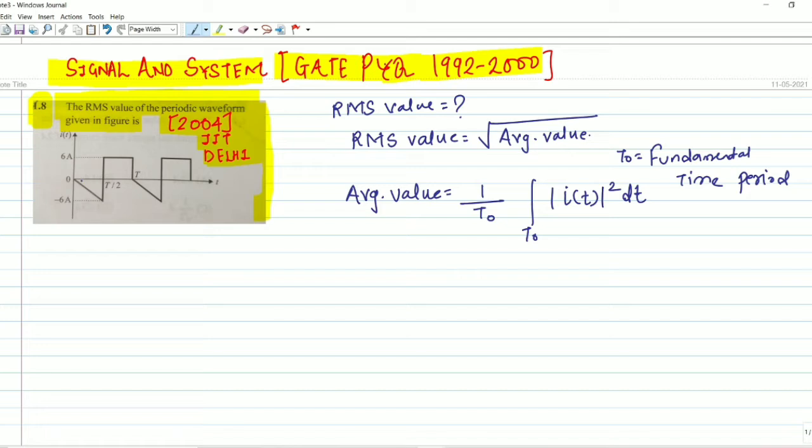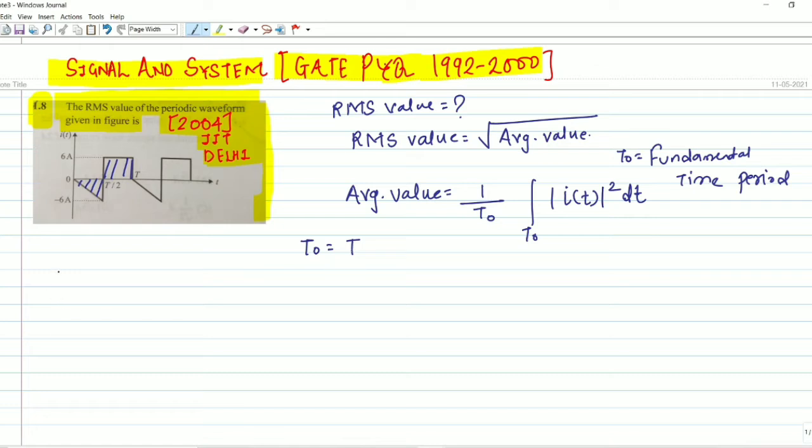Let me consider one cycle. This is our one cycle, which I have marked with blue pen. After this, the cycle is repeated, so we can consider it one cycle. So we can say T naught, the fundamental time period, must be equal to capital T.